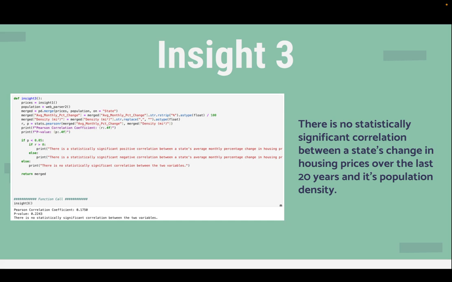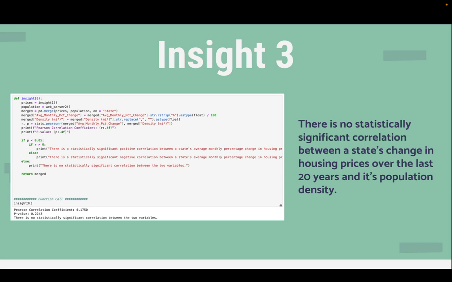For my third insight, I began by calling insight 1 again to retrieve the average state percent changes. I also called the clean web scrape dataset, which contains the population densities of different states, and I merged the two datasets together. I used the Pearson R function from the SciPy library to conduct a regression test on each state's average percent changes in housing prices and its population density.